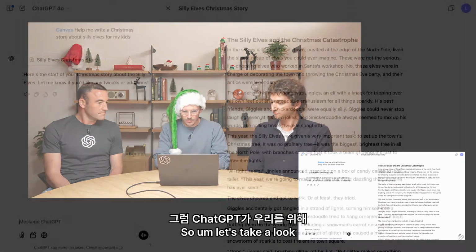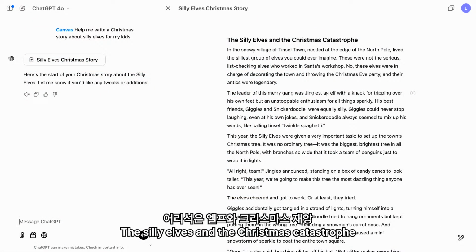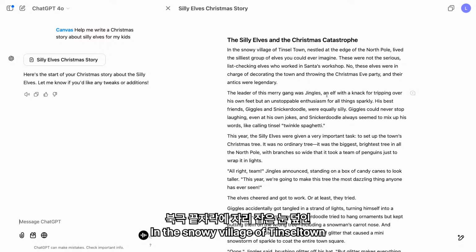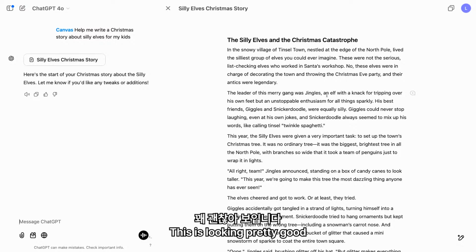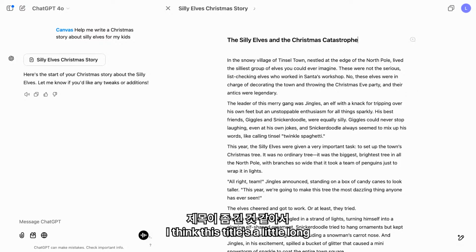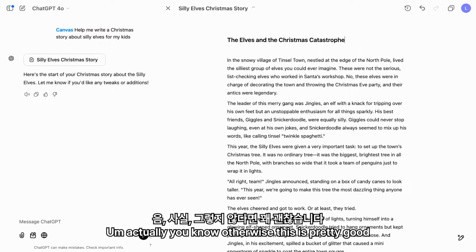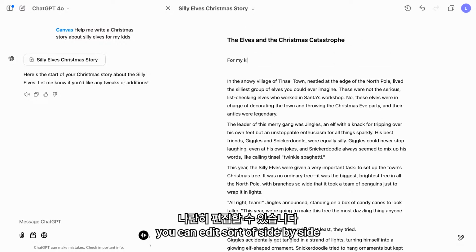So let's take a look at what ChatGPT made for us. The silly elves and the Christmas catastrophe. Oh, no, not a catastrophe. In the snowy village of Tinseltown, nestled at the edge of the North Pole, lived the silliest group of elves you ever could imagine. All right, this is looking pretty good. I could make some changes. I think this title is a little long, so I'm going to maybe take this part out. Actually, otherwise, this is pretty good. So ChatGPT can edit, and you can edit sort of side by side.